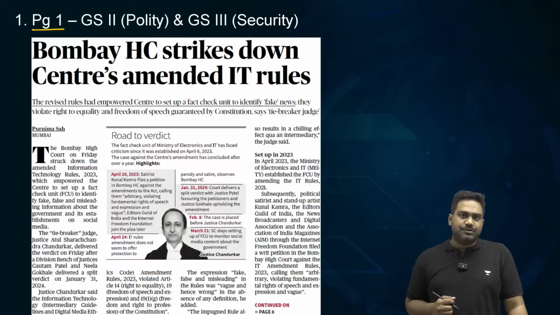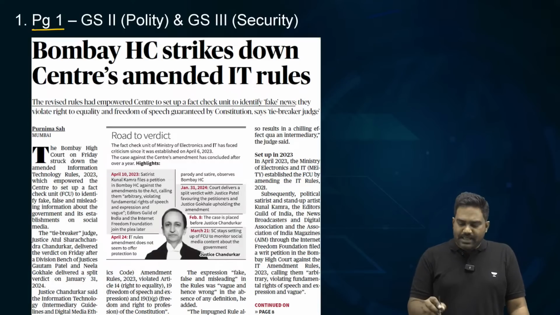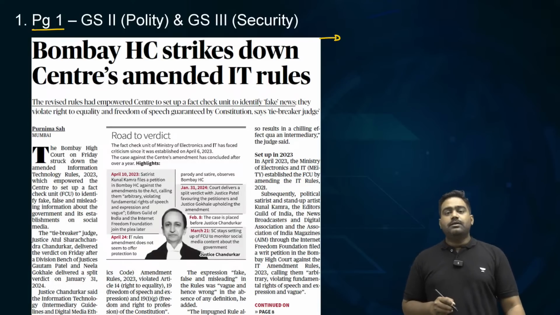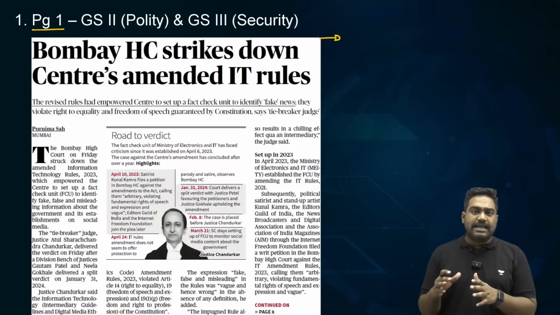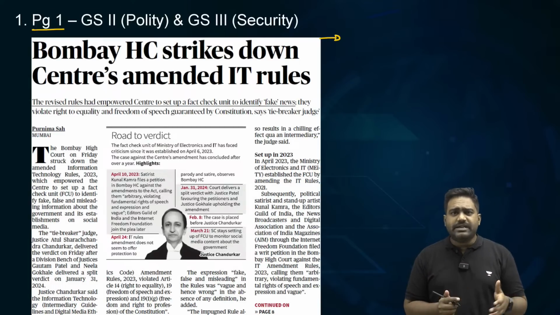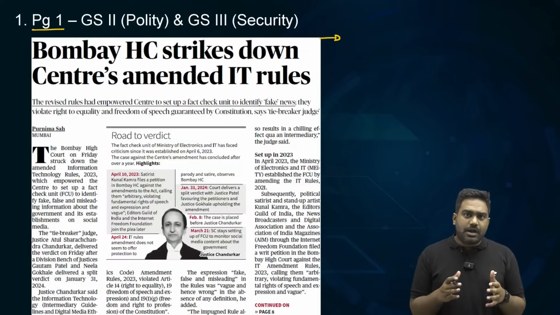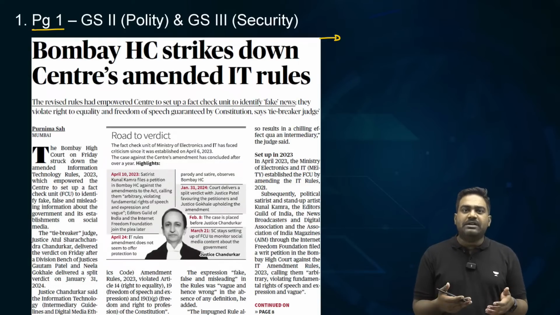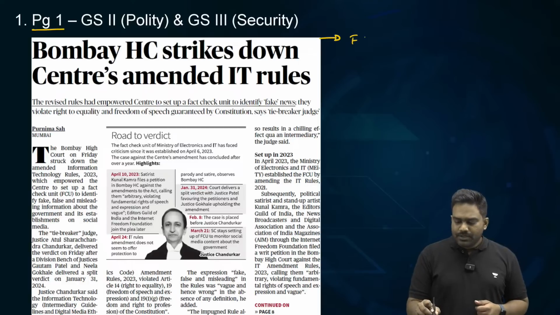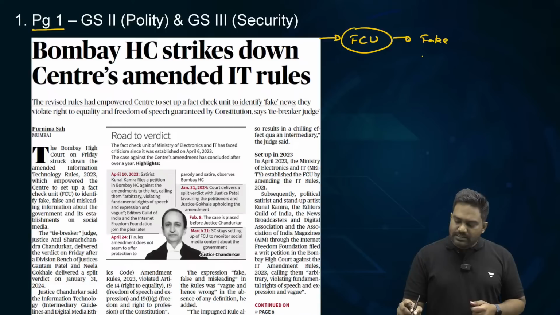With this, let's get started with the analysis of today's The Hindu by looking at the first article from the front page. On page number 1, we have a very important article related to Indian polity as well as internal security. Yesterday, the Bombay High Court struck down the amendment that was made to the IT rules last year, which had established a fact-check unit to tackle the menace of fake news.